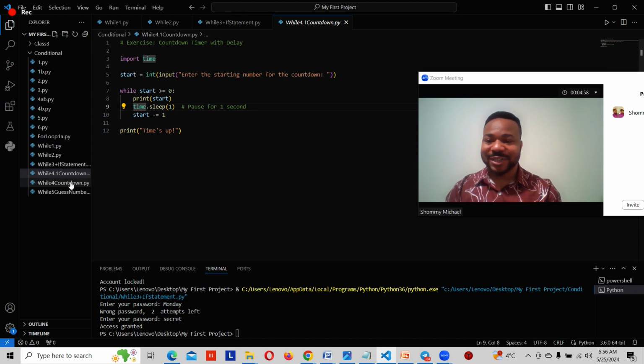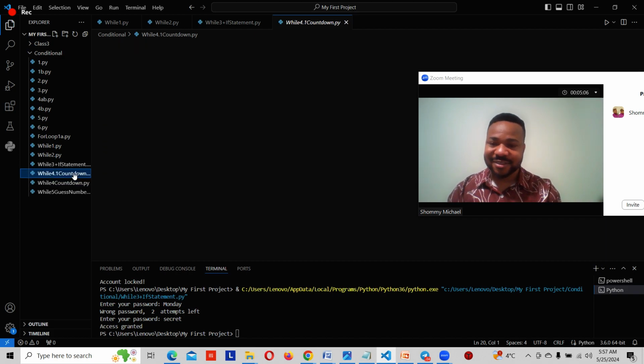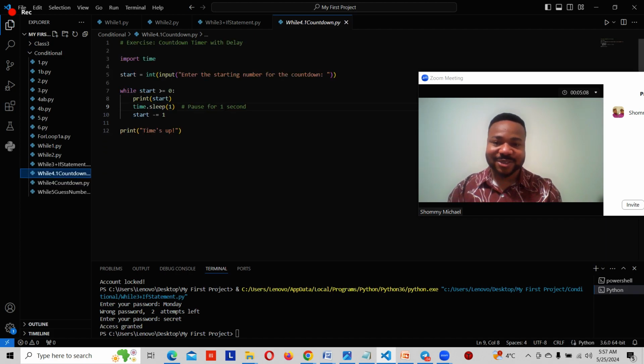I want to run this program first. But they are pretty much the same. So time.sleep pauses for 1 second. Start minus 1 removes 1 from the start, and then print time up when the number is up. So let's try this program.